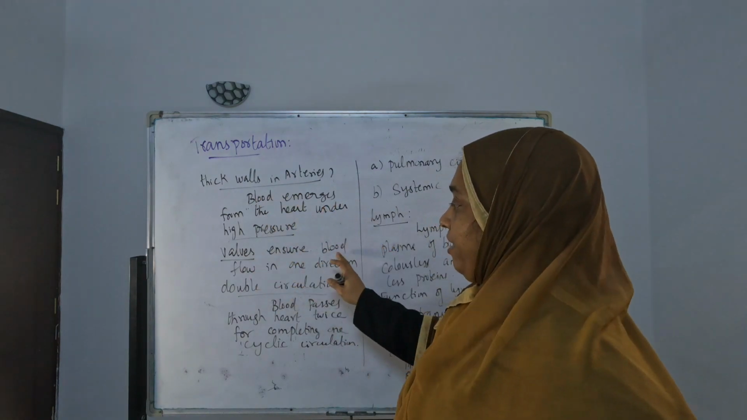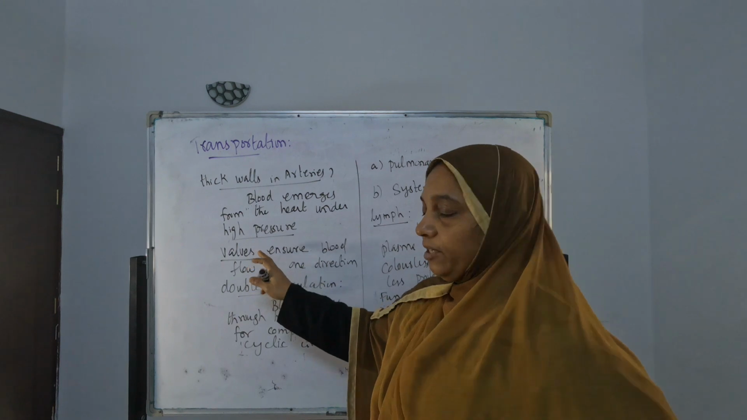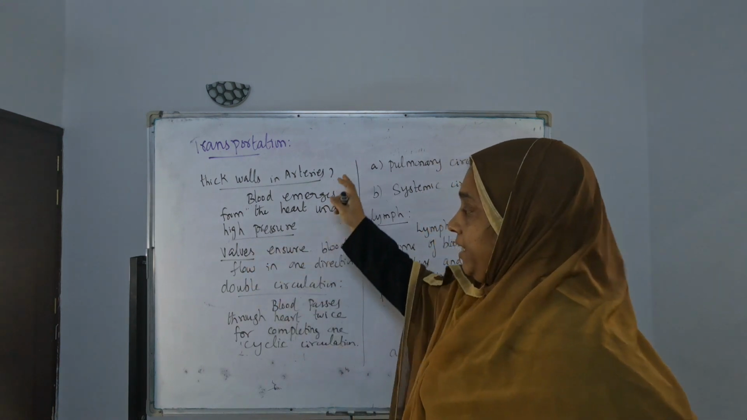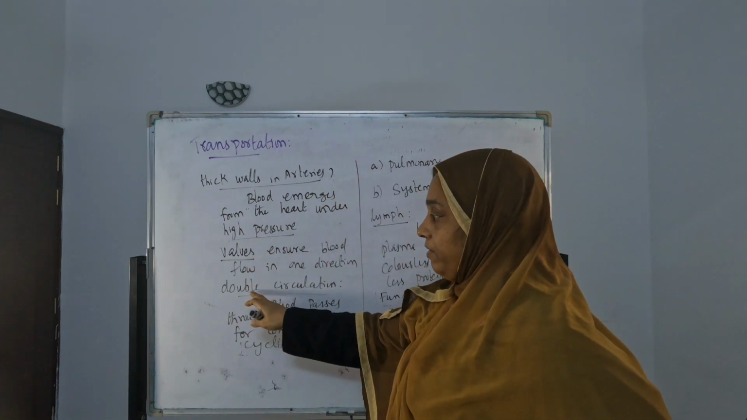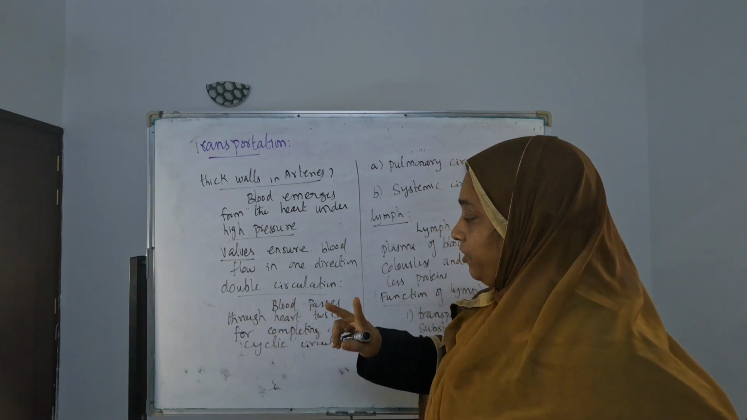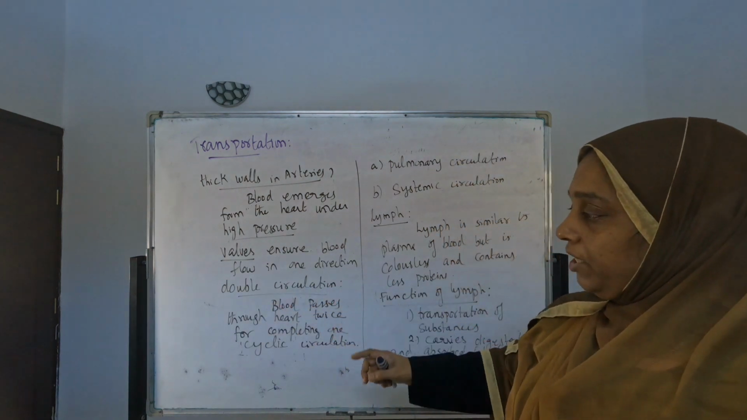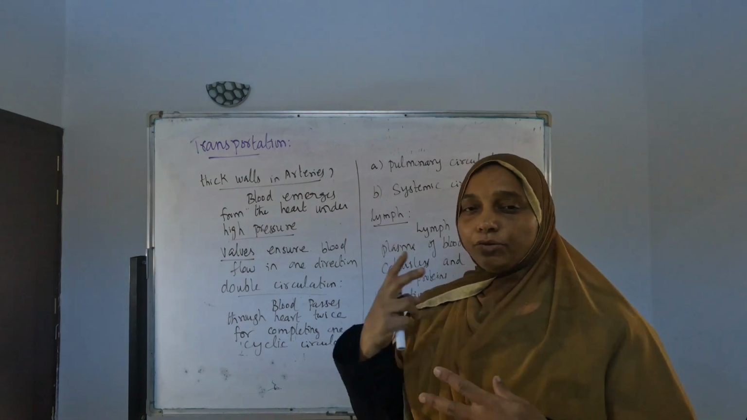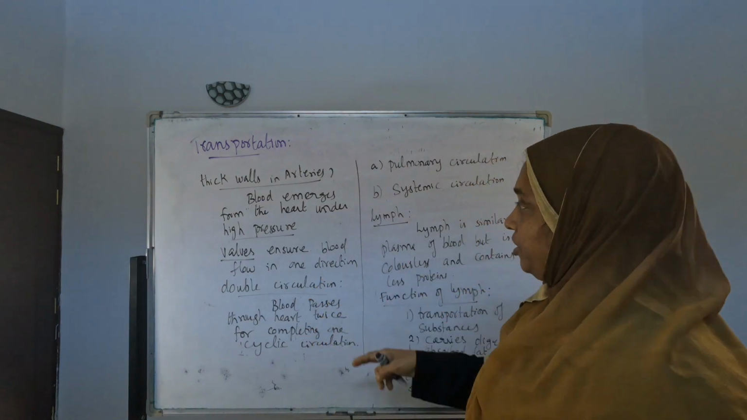So valves ensure blood flow in one direction, where the valves are present in veins, not in arteries. And they are always asking about double circulation. Double circulation means blood passes through the heart twice for completing one cyclic circulation. Blood is passing through the heart 2 times, so it is double circulation we are telling.